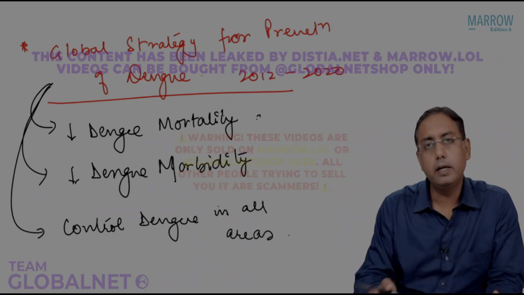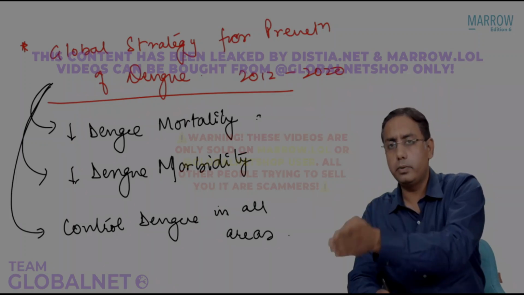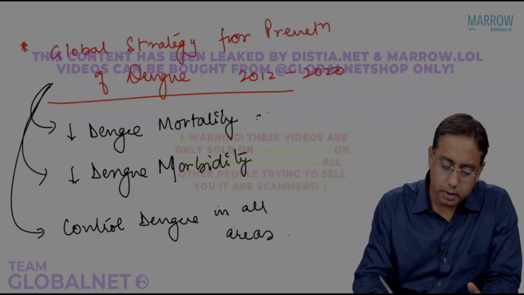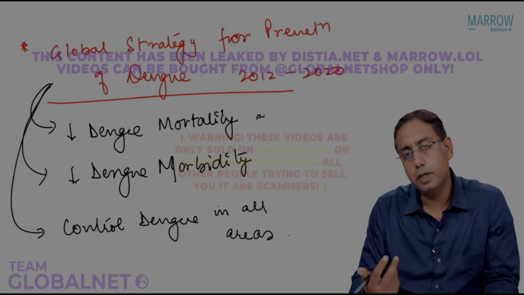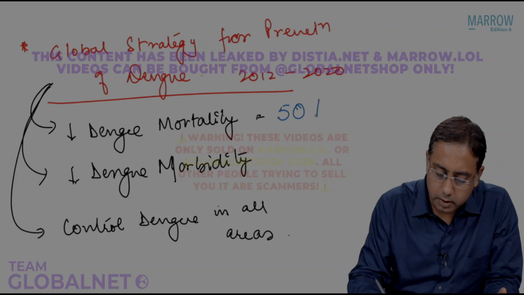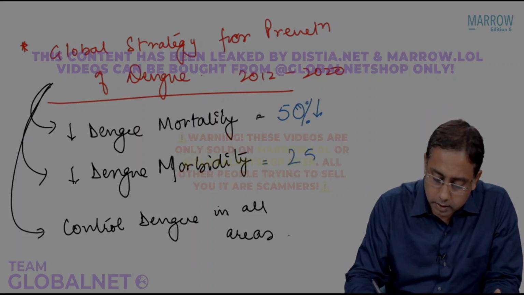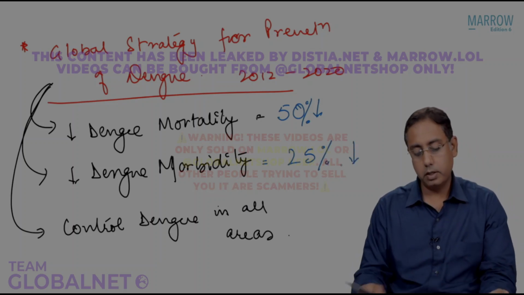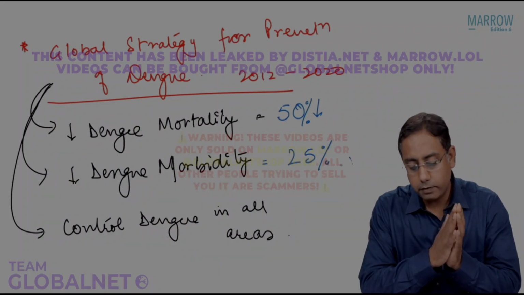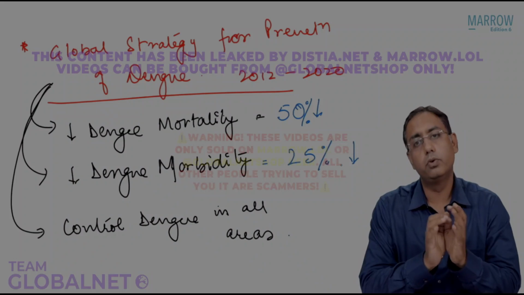How much mortality is to be decreased? If you take 2012 data, by 2020, in the 8 years, the WHO people thought that we need to decrease mortality by how much? MCQ: we need to decrease mortality by 50%, and decrease morbidity by 25%. So that's all you need to remember for the global strategy for dengue: decrease mortality by 50%, decrease morbidity by 25%, and control dengue in all areas.